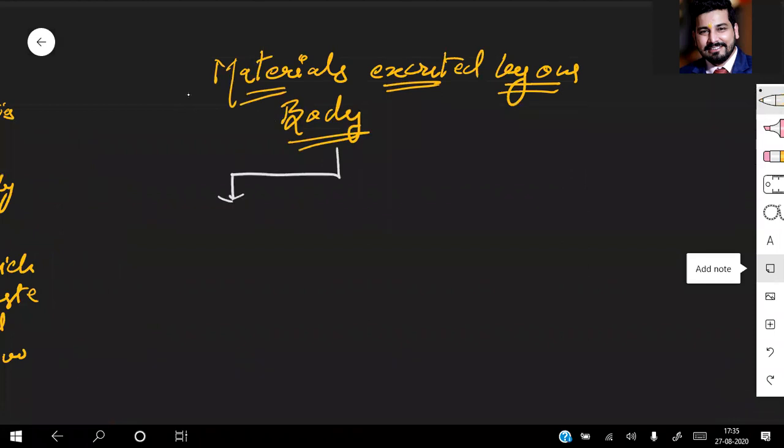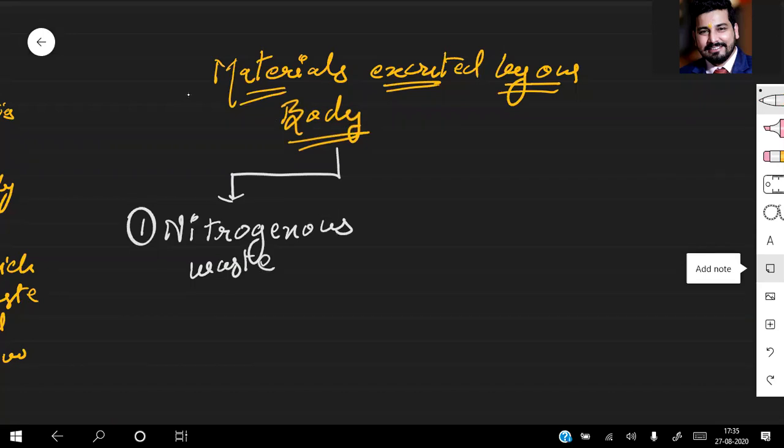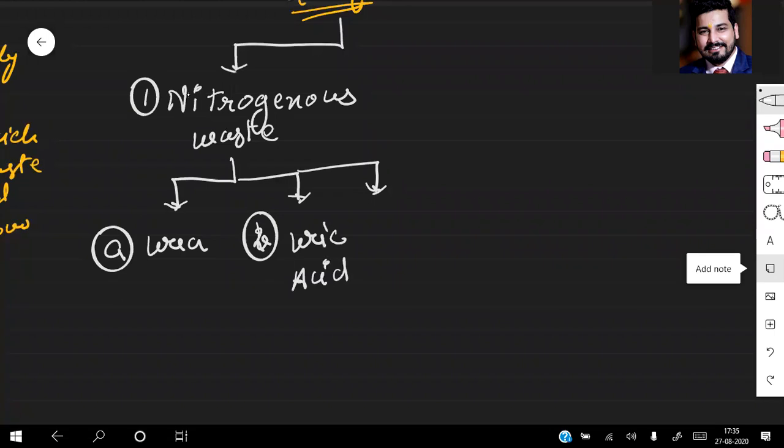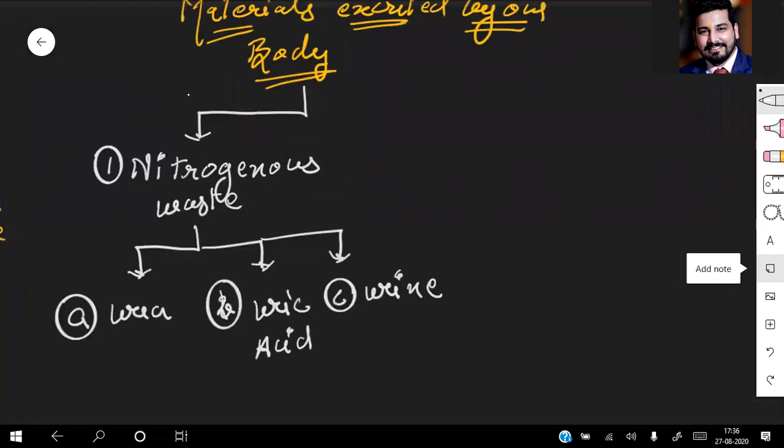So first of all, I talk about the nitrogenous waste. You must be wondering what comes under nitrogenous waste. In nitrogenous waste, we have three categories. Category number one is urea. Number two, B, is uric acid. And C, the third one, is urine. So this comes under nitrogenous waste.